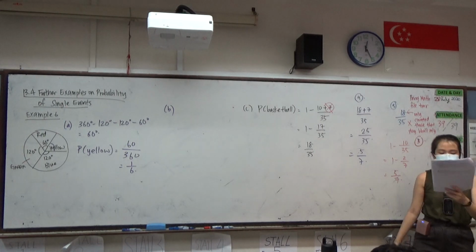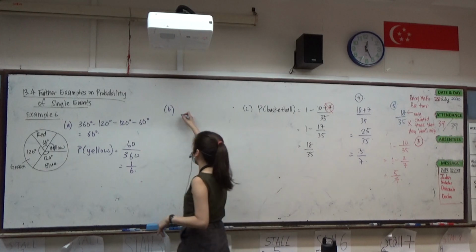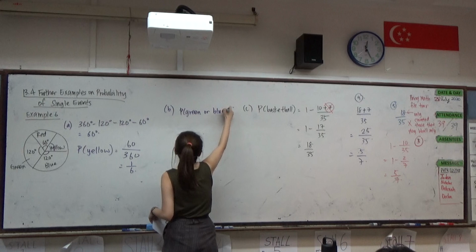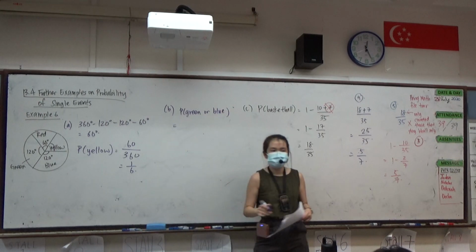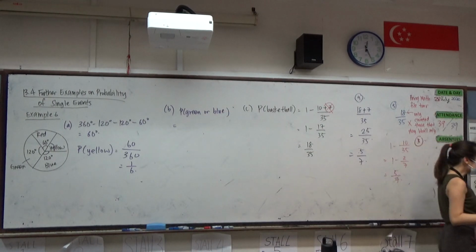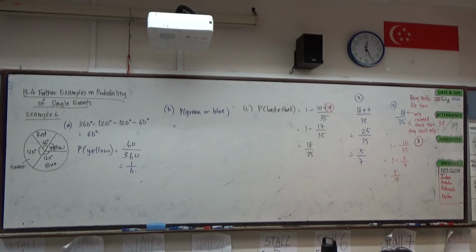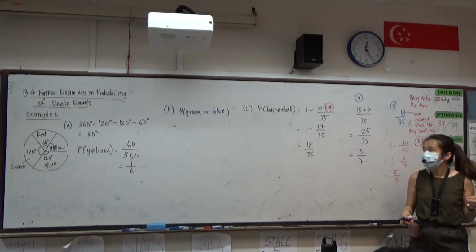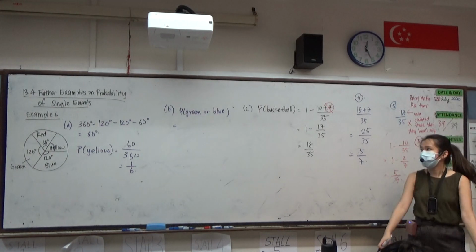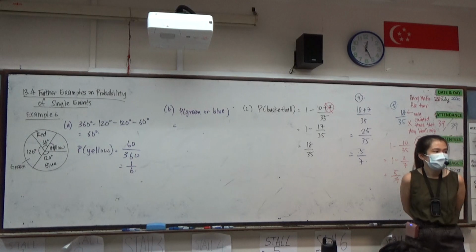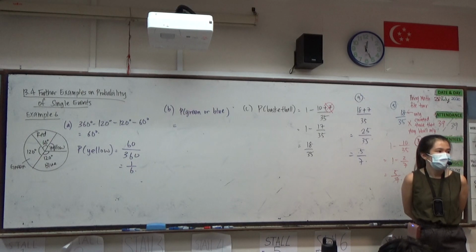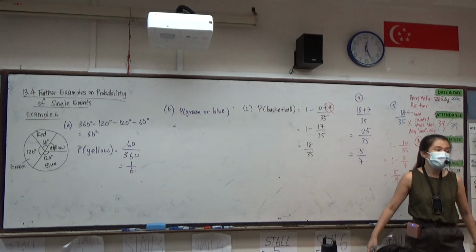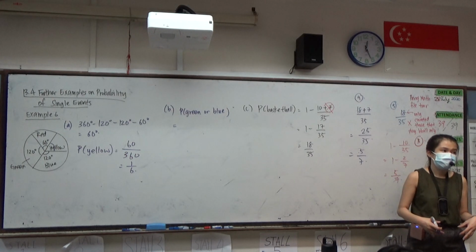Then for part B, we want the probability of green or blue. What's the probability of getting green or blue then? You get green is correct, blue is also correct. But you cannot get green and blue together.